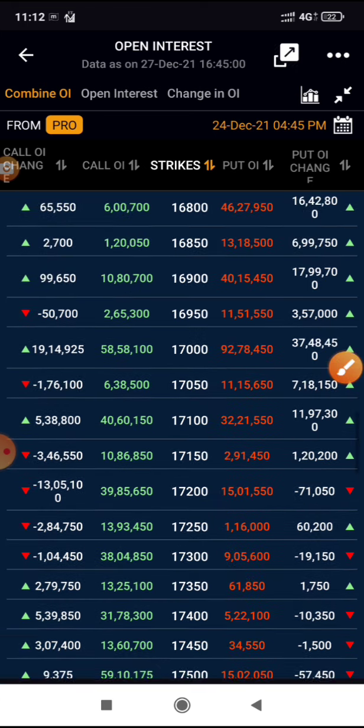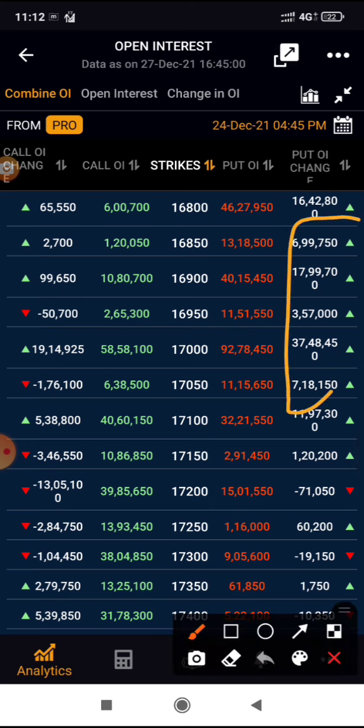And you can see here that on the lower side there was heavy put writing that happened. That's what pushed Nifty on the upside.